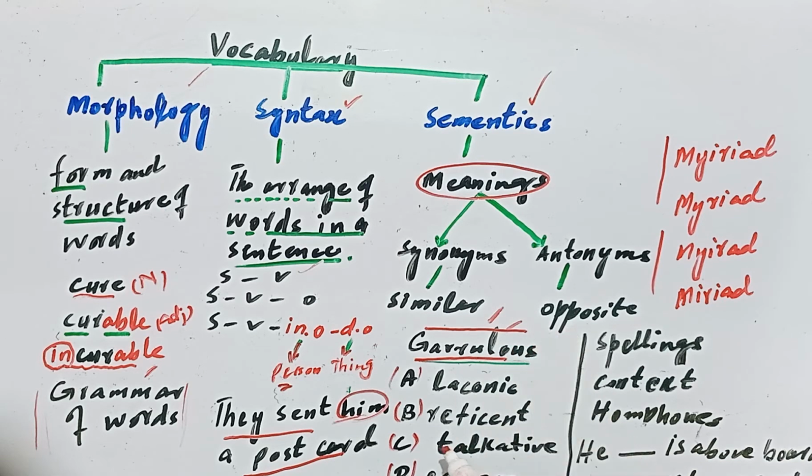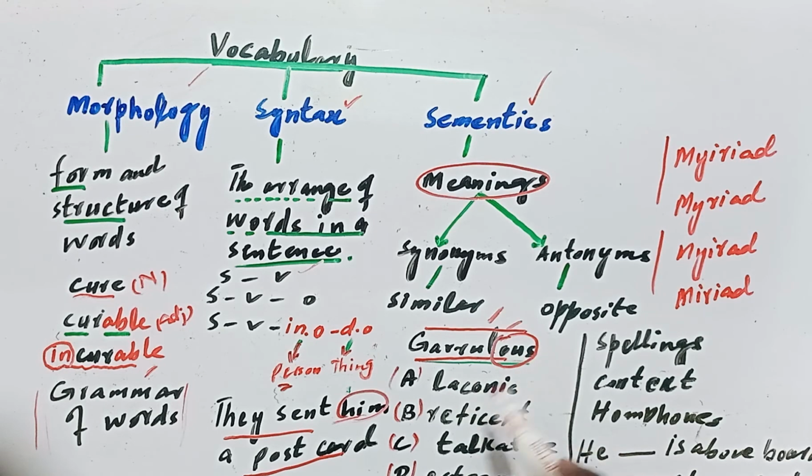Then go at the options. For example, garrulous: I can judge this word from here. I will tell you later, in the next video, about the prefixes and suffixes, their meanings, and how you can guess the meaning of a word. That will be the next lecture. Garrulous, here I have judged this word by OUS. The words which have OUS at the end are mostly adjectives. In this way, the synonym of this word must be an adjective.